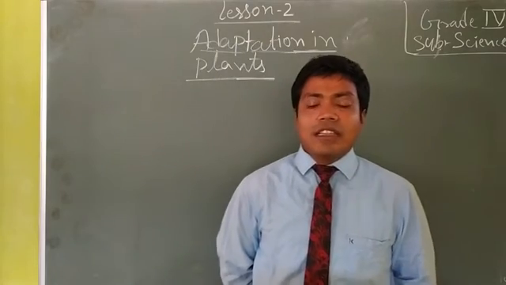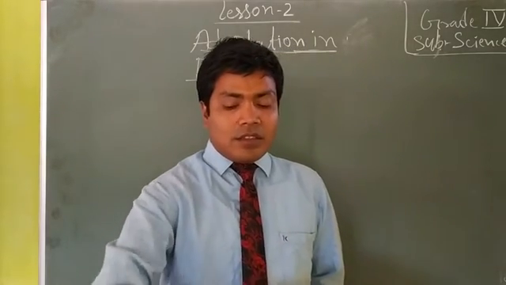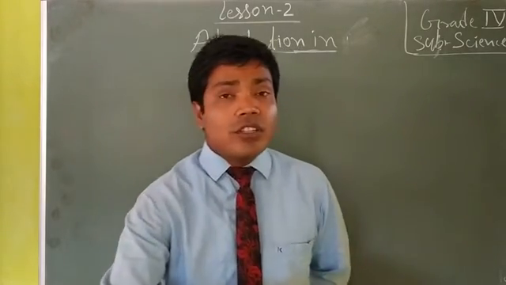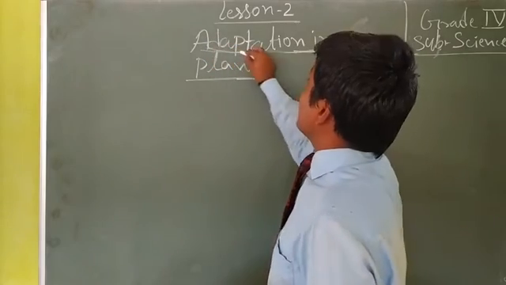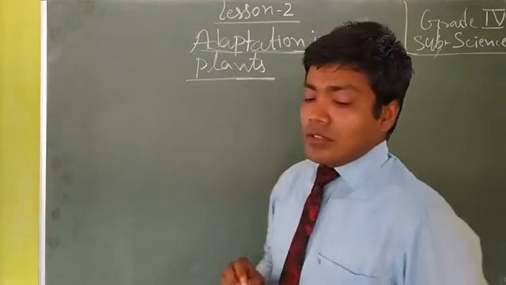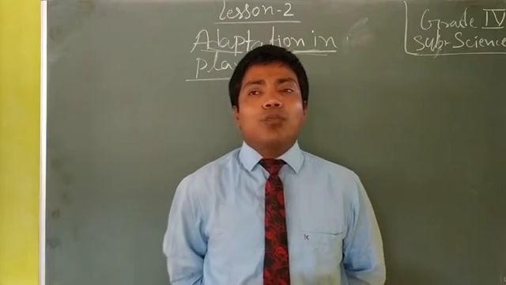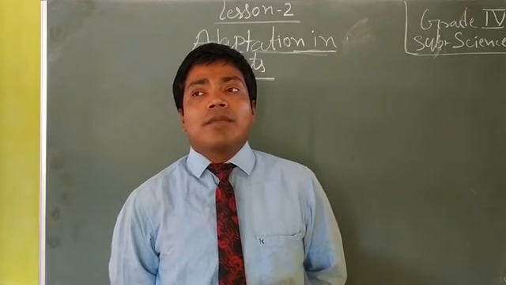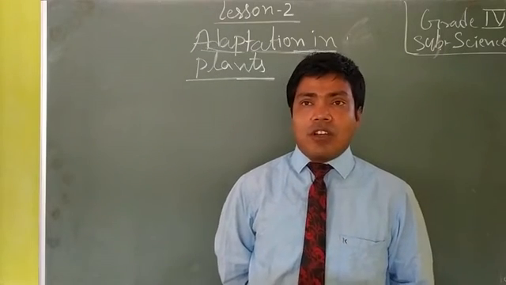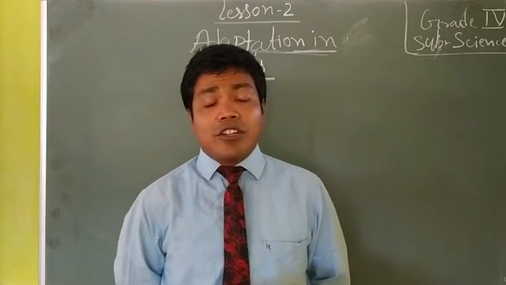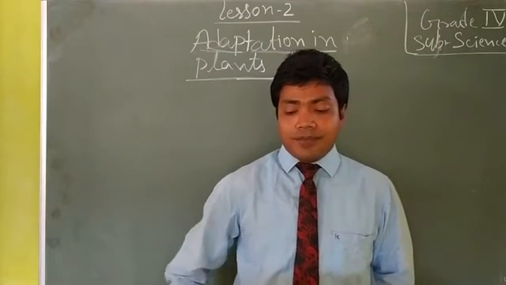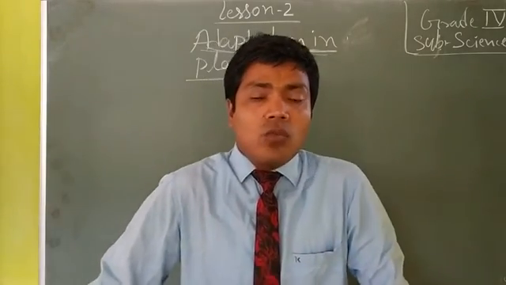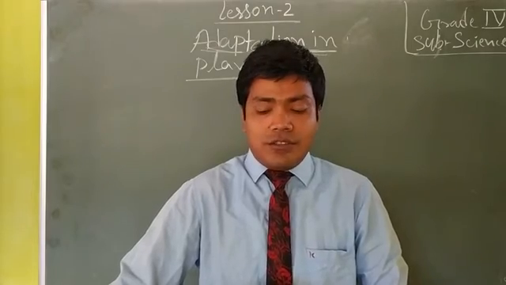Okay, dear friends, that means the different parts where different kinds of plants grow, because in this chapter we shall read adaptation in plants. So we shall read how plants adapt themselves, how plants grow in different parts of the earth surface and in water bodies. Yes, students. Now, first we have to know about this lesson. What are we going to start?